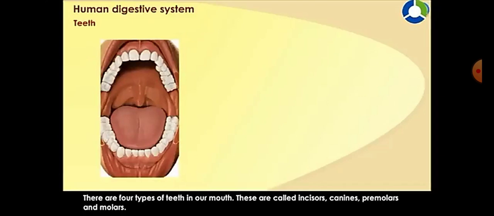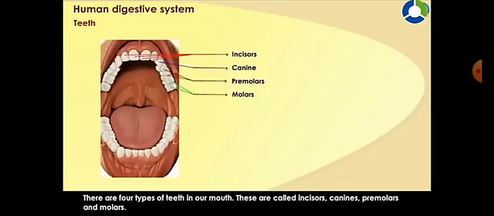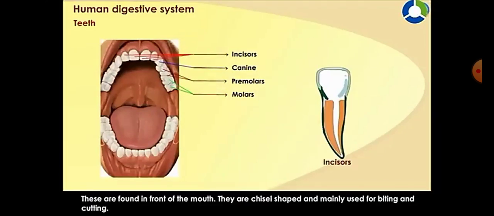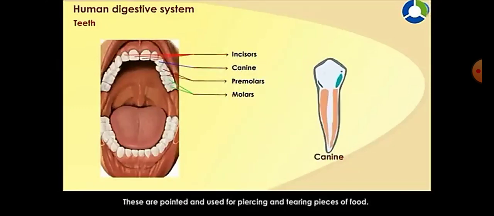There are 4 types of teeth in our mouth. These are called incisors, canines, premolars, and molars. Incisors. These are found in front of the mouth. They are chisel shaped and mainly used for biting and cutting. Canines. These are pointed and used for piercing and tearing pieces of food.